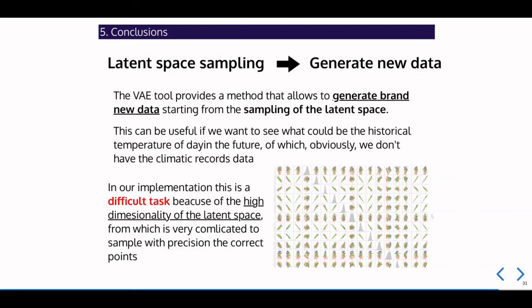In order to do this, it is necessary to understand which region of the latent space corresponds to the desired year period. In our implementation, this is a very difficult task, because we often use a high-dimensionality latent space, from which it is very difficult to recognize the region of interest. Surely, this could be improved in further works.